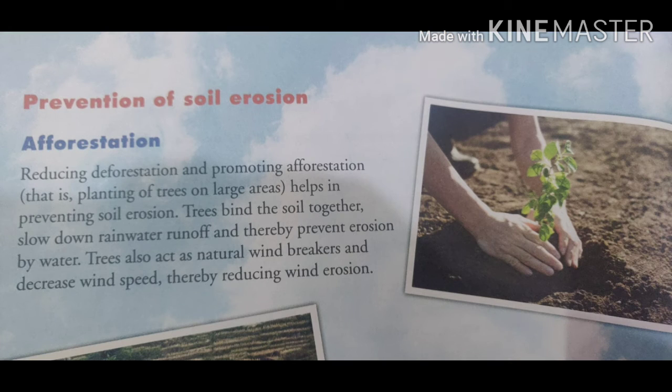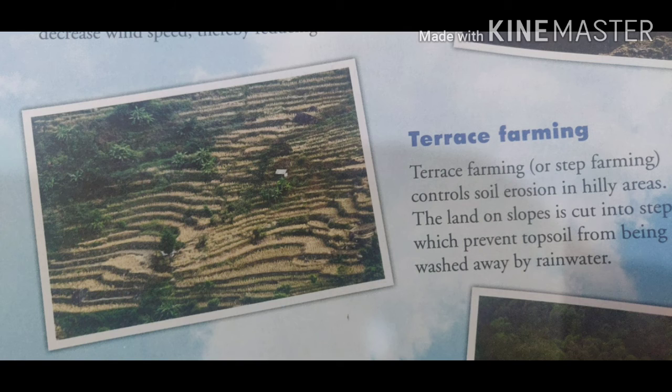Now, prevention of soil erosion. So how can we prevent soil erosion? First is afforestation, by reducing the cutting of plants and trees, and by planting more and more crops and trees. Next is terraced farming. Terrace farming is known as step farming, which controls soil erosion in hilly areas. The land is cut into steps.